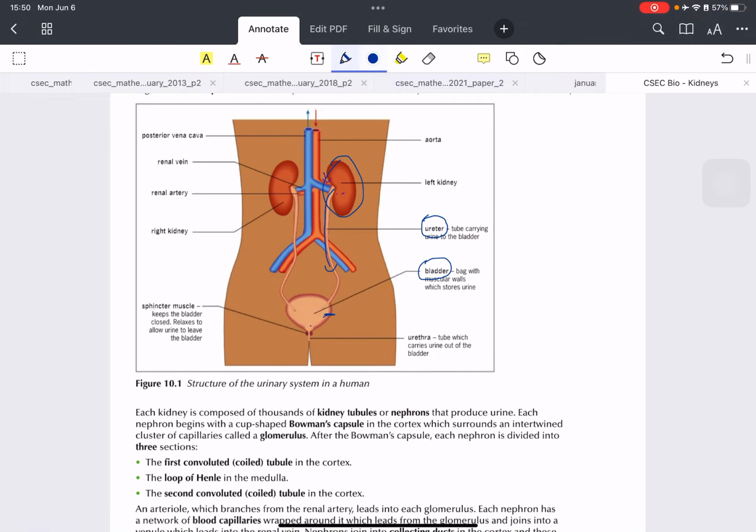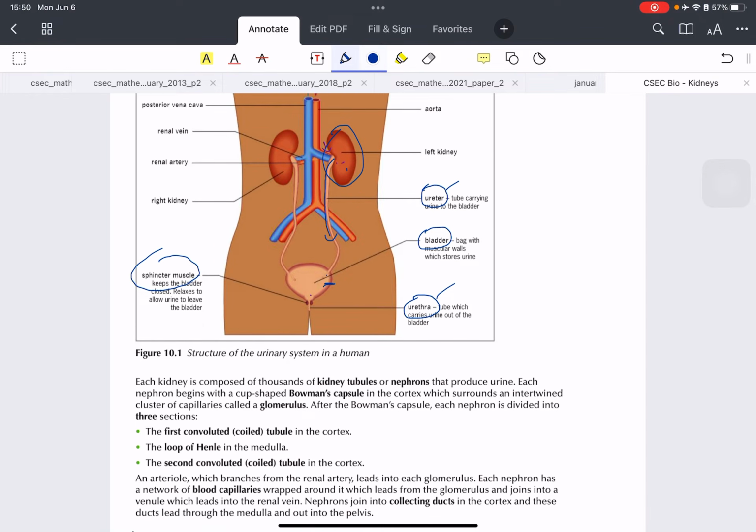Okay. Now the bladder will keep and store the urine until it's time to urinate. And you will urinate through the urethra. That's why I stress so much on the ureter and the urethra. You need to know the difference between them. The urethra connects the bladder to the outside environment, while the ureter connects the kidney to the bladder. The sphincter muscle is what keeps the urine from leaking out of the bladder.